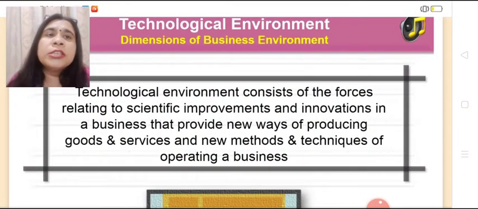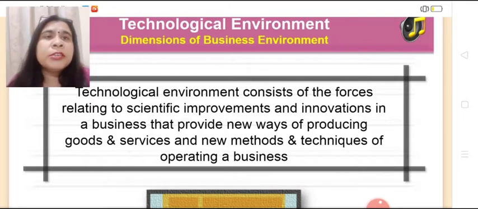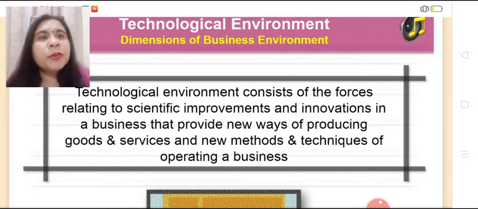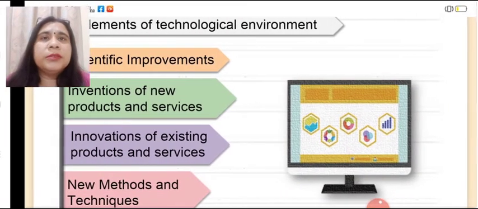So, technological environment consists of all the forces that are relating to scientific improvements and innovations in a business that provide new ways of producing goods and services and new methods and techniques of operating a business.